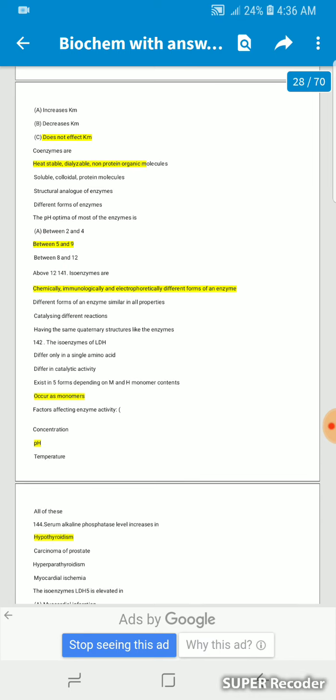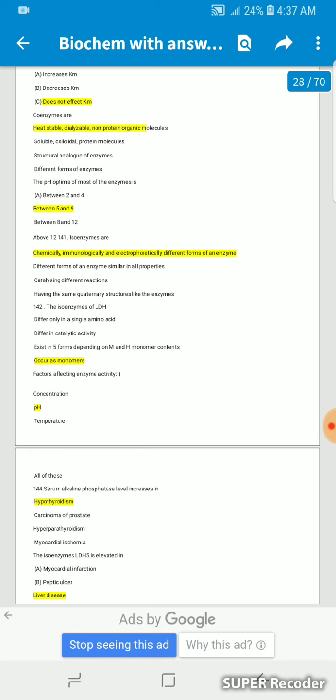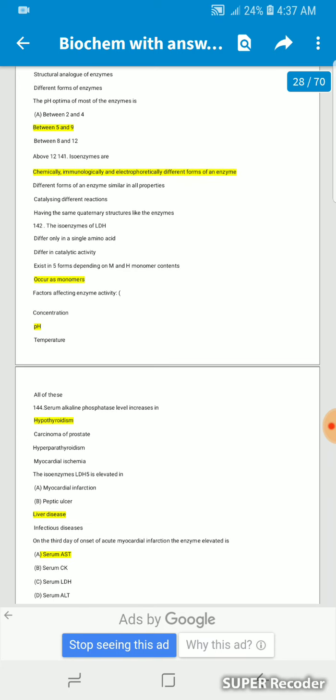Coenzymes are heat stable, dialysable, non-protein organic molecules. The pH optimum of most enzymes is between 5 and 9.